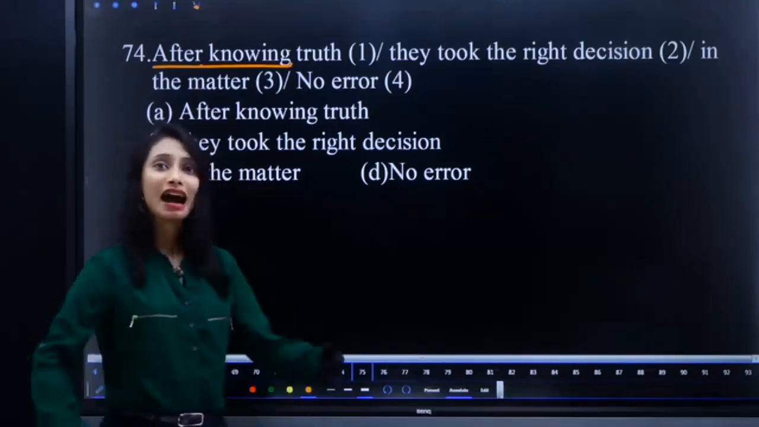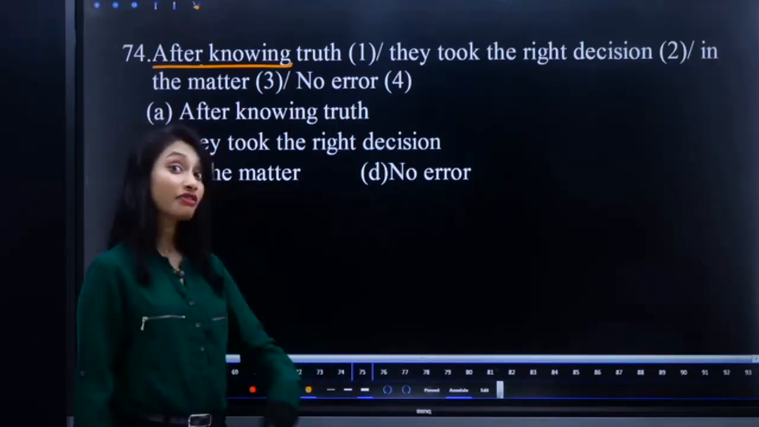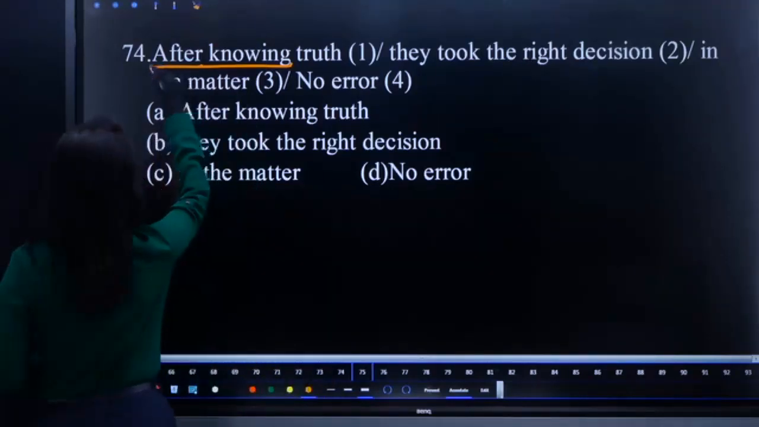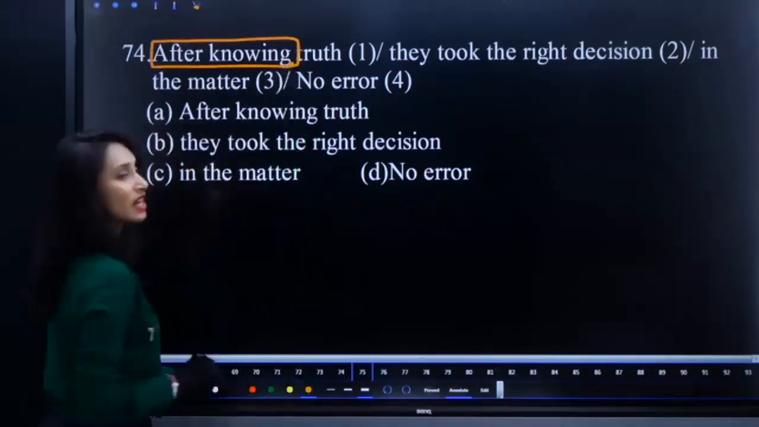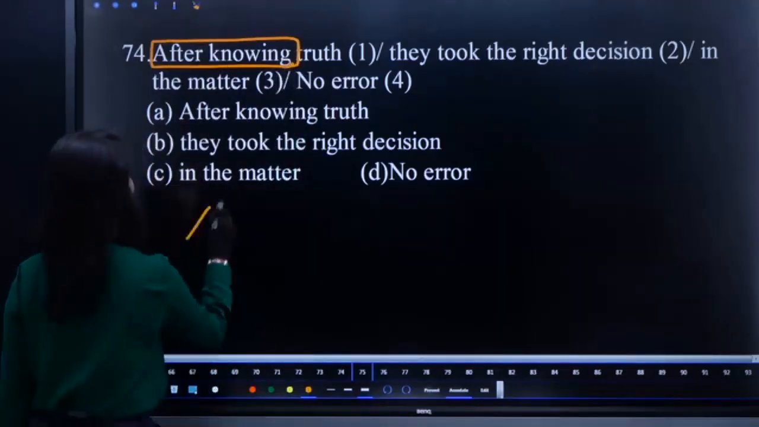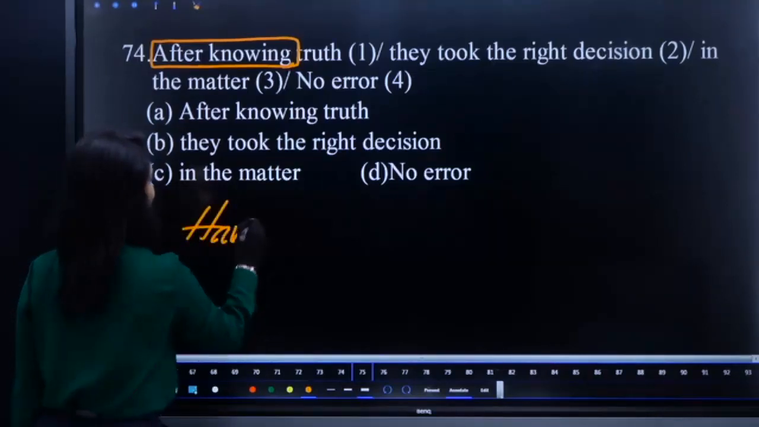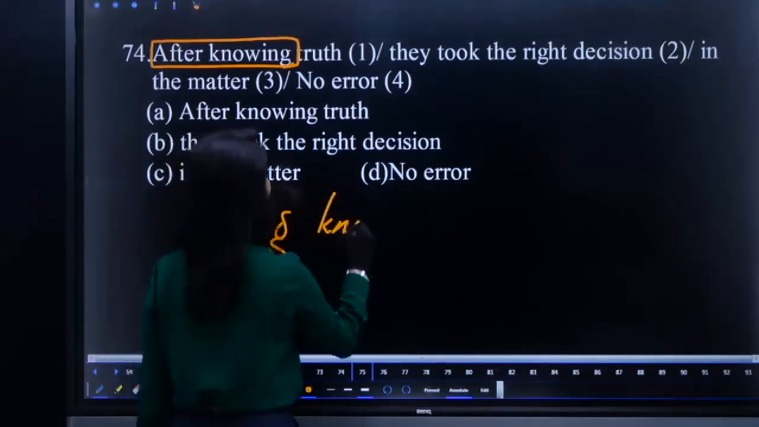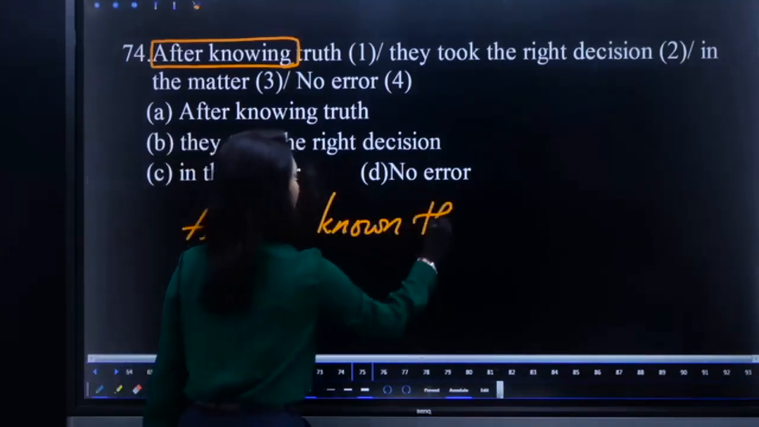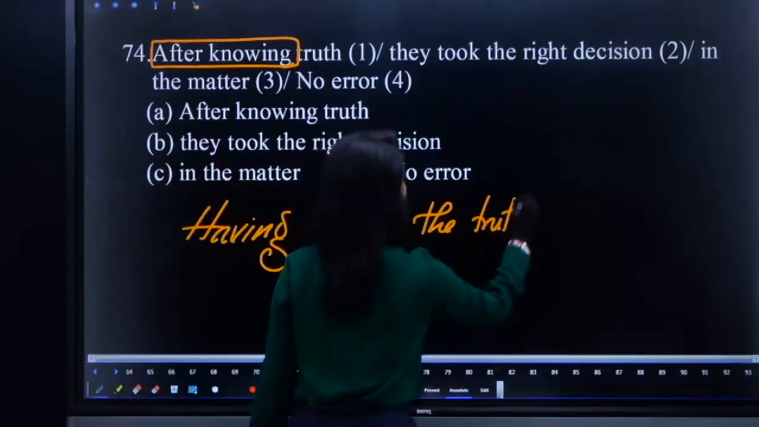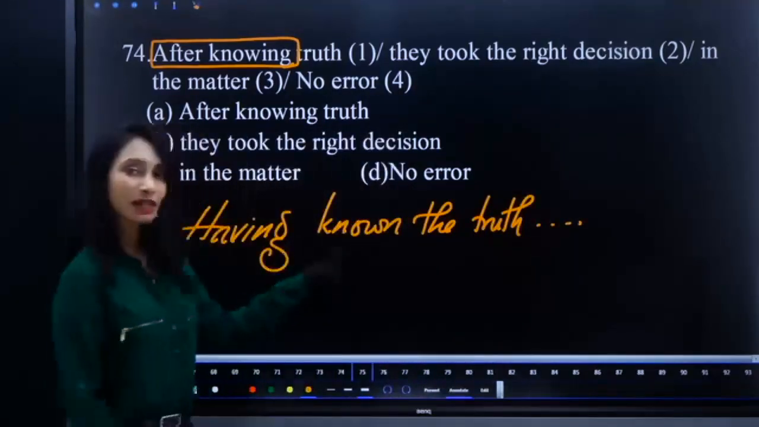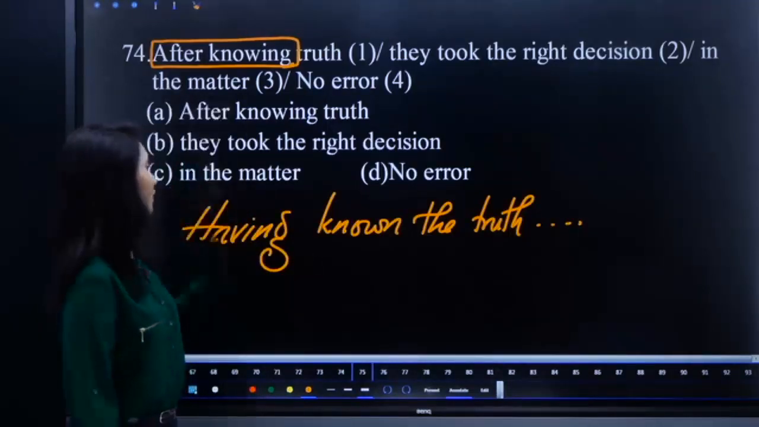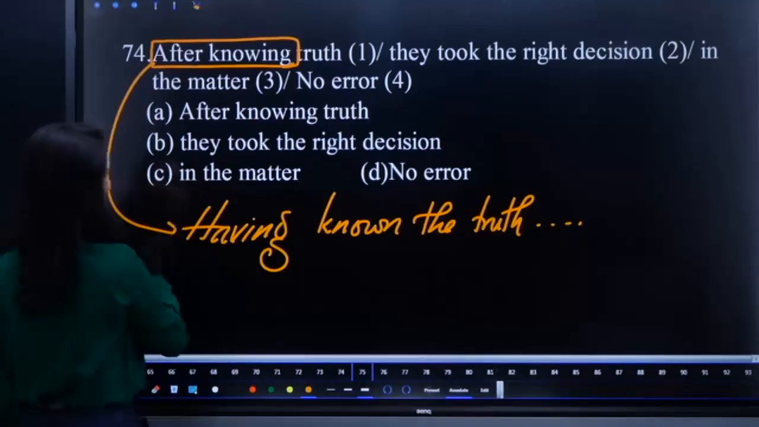You can say after discovering, after learning the truth. That is okay. But that is not appropriate. So we have to change that. How can we change? I told you, having plus V3. So having known the truth is okay, because having plus V3 and after plus V4 have same sense. So replace after knowing with having known. I hope it is clear.